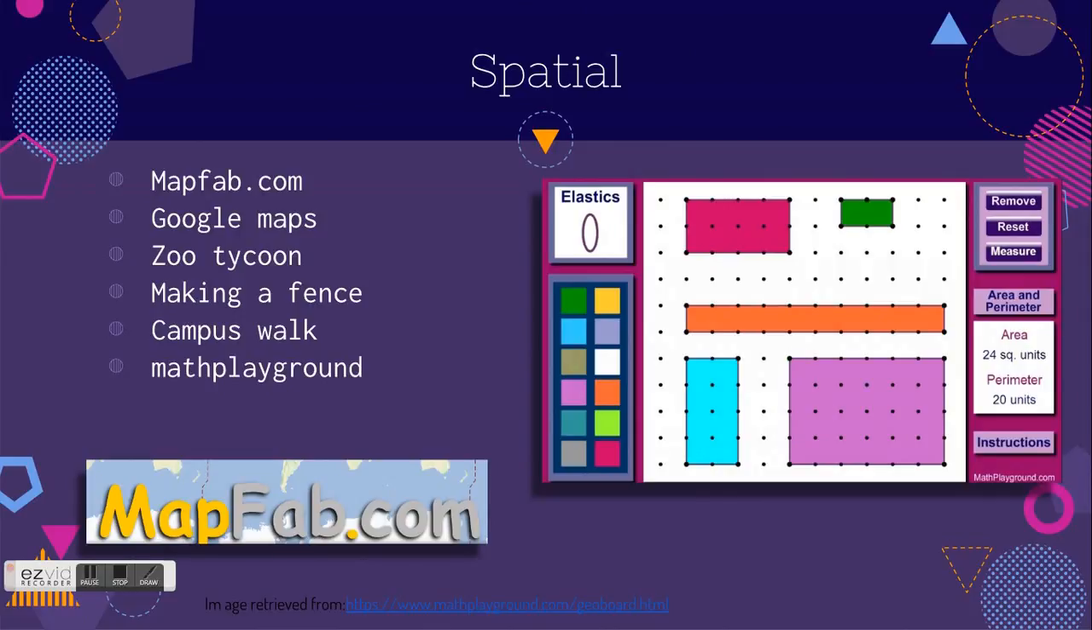For the spatial intelligence, students will be using mapfab.com and Google Maps to calculate the perimeter of geographical areas. They'll be using Zoo Tycoon, again, to create a virtual zoo. They'll be making their own physical fence out of popsicle sticks and engaging in a campus walk where they're going to find the perimeter of items on school campus. And finally, they'll be going on Math Playground, where they will be creating 4-sided figures and then calculating the area and perimeter of them.